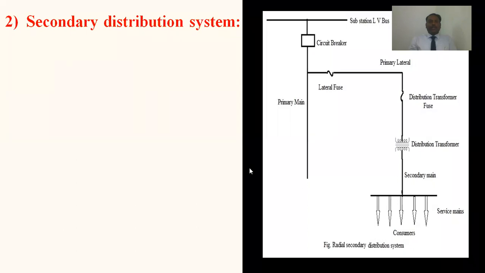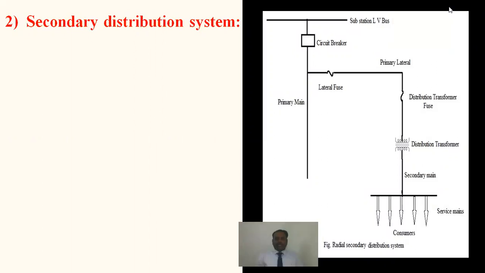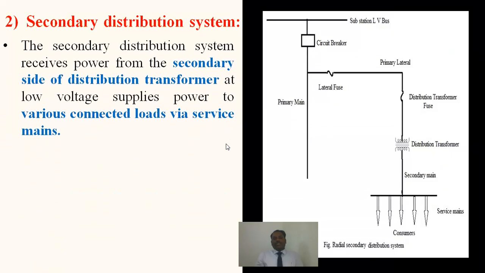Then we can go for the secondary system. Yes. So what is the secondary distribution system? The secondary distribution system is from the distribution substation onwards to the transformer which is located nearer to the load centers, having a primary system whose voltages are 11 kV.